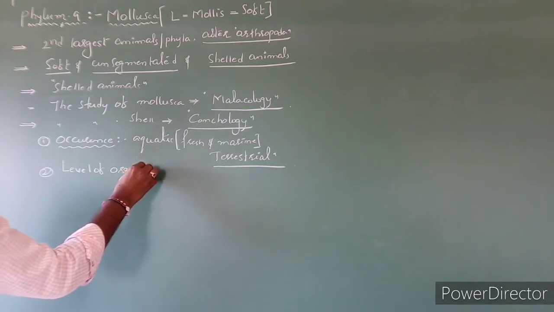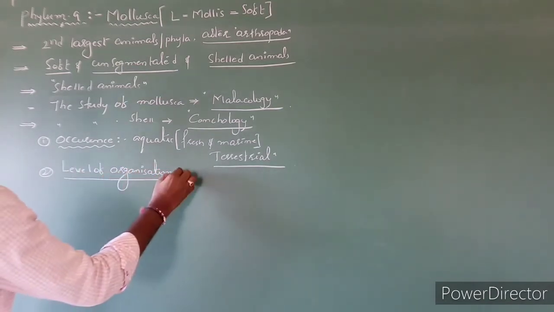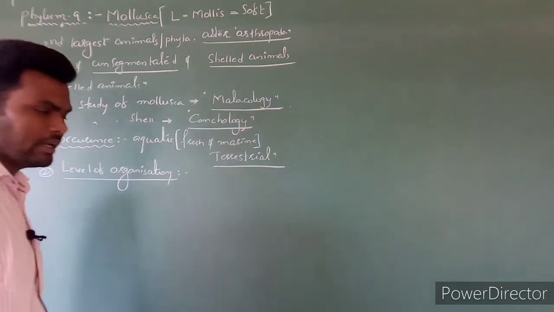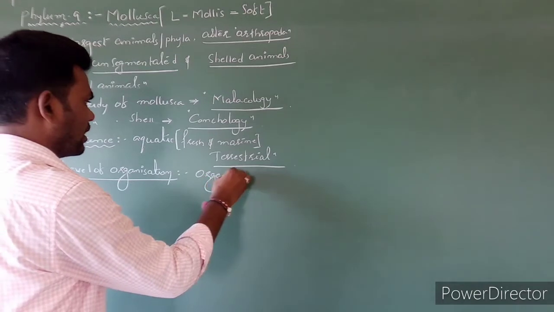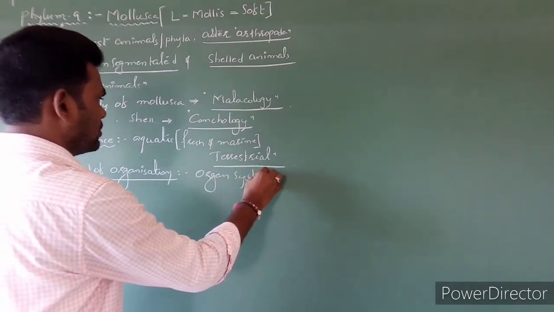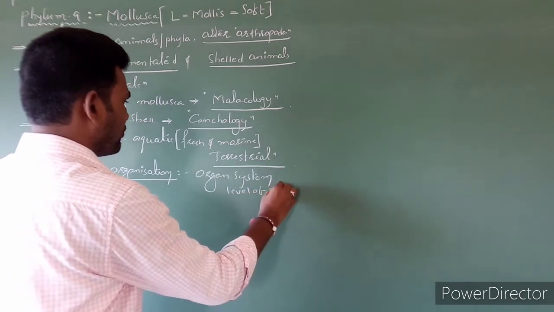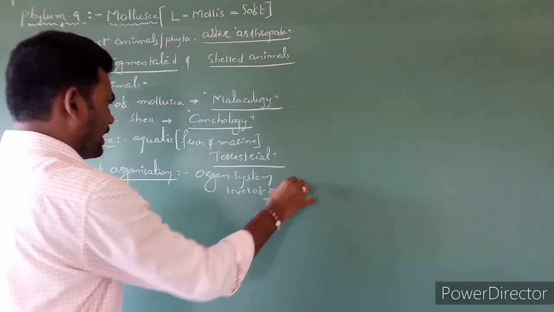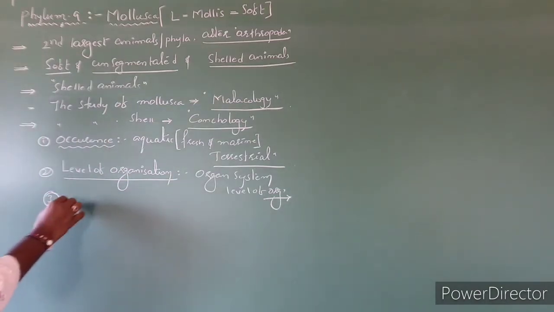Next one is level of organization. The level of organization is organ system level. Third one is symmetry.